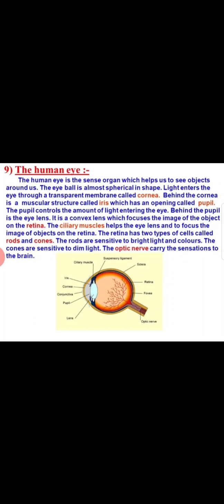The ciliary muscles help the eye lens to focus the image of the object on the retina. The retina has two types of cells called rods and cones. The rods are sensitive to bright light and colors. The cones are sensitive to dim light. The optic nerve carries the sensation to the brain. So here are some of the functions of the eye.